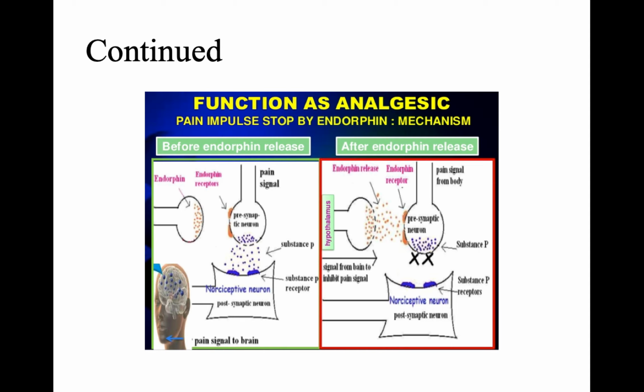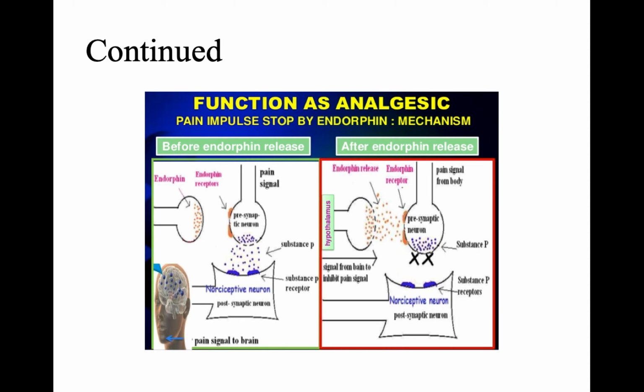Due to this action, our brain will not get the pain signal. This is how the endorphins are involved in reducing the sensation of pain in the body. This is seen in the peripheral nervous system.